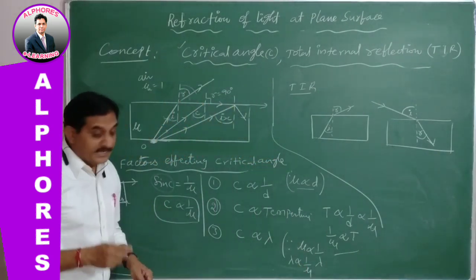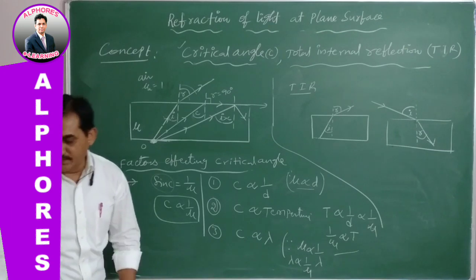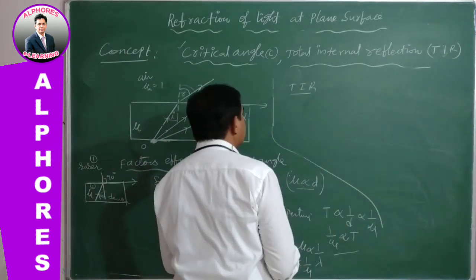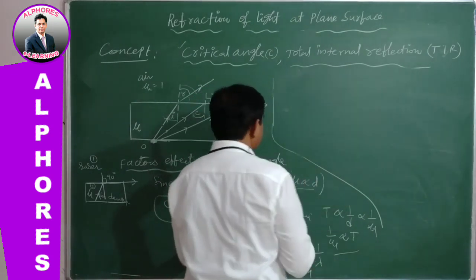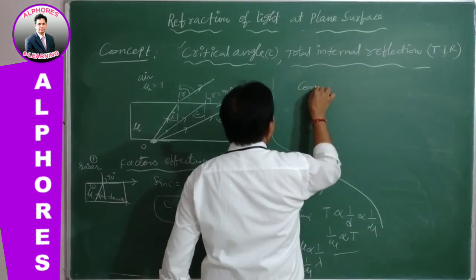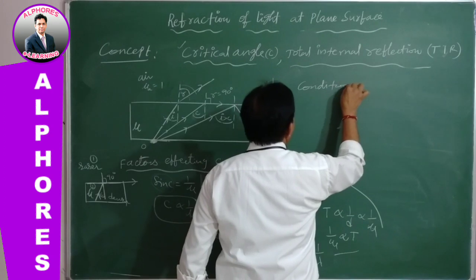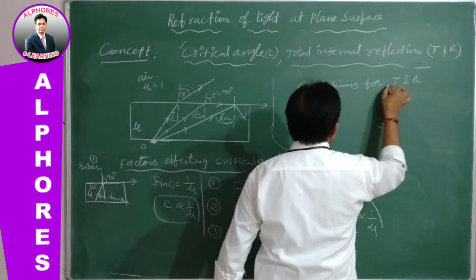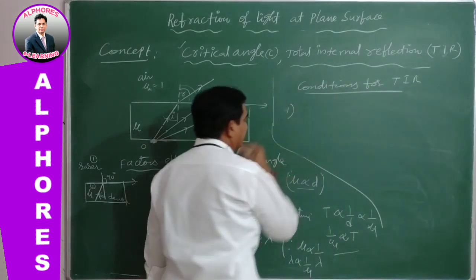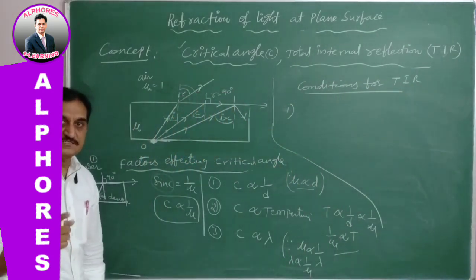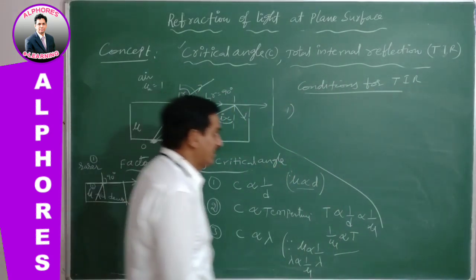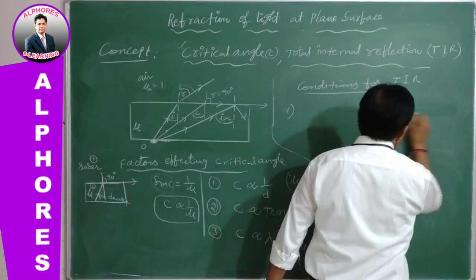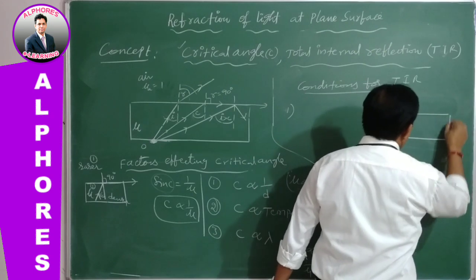So, the conditions for TIR, total internal reflection. Condition number 1: the light must travel from denser into rarer medium.